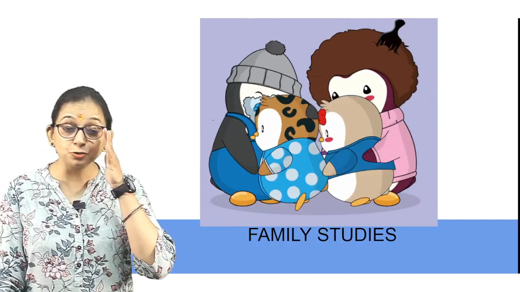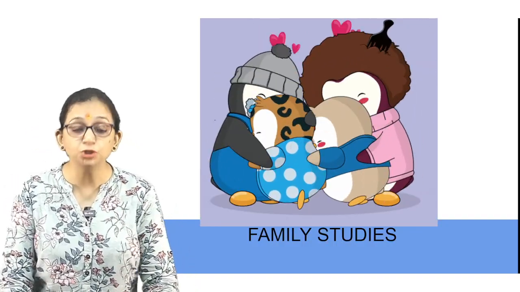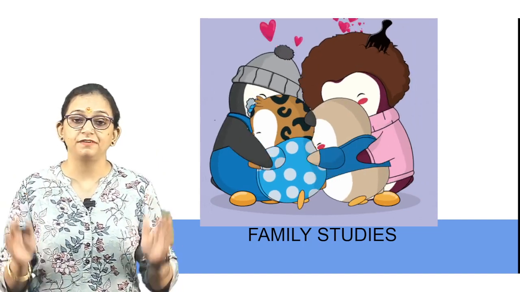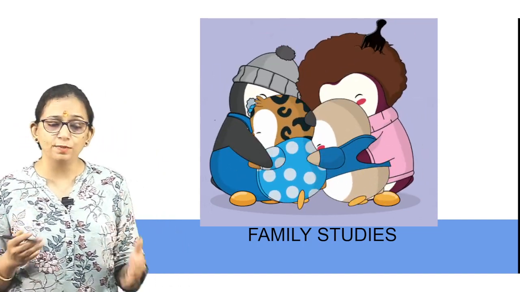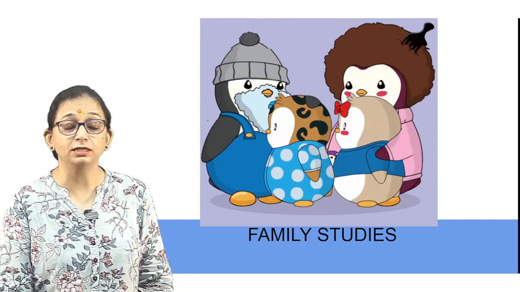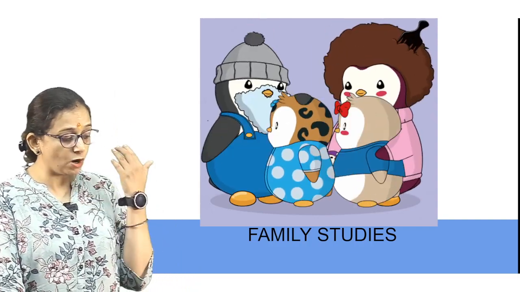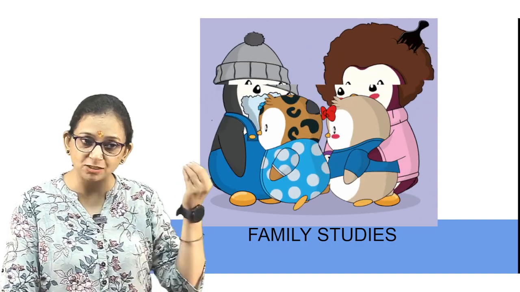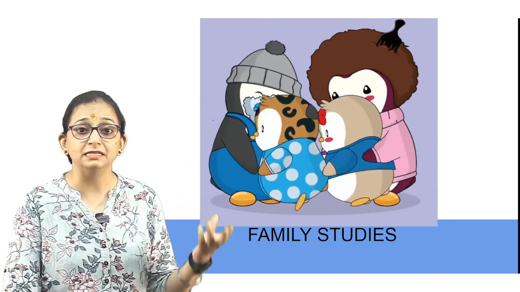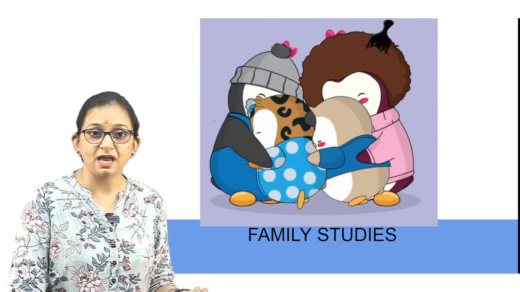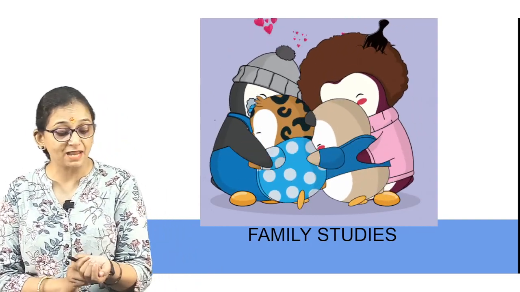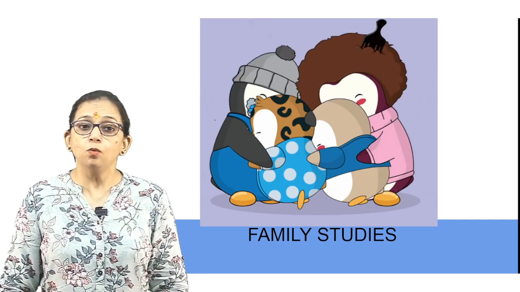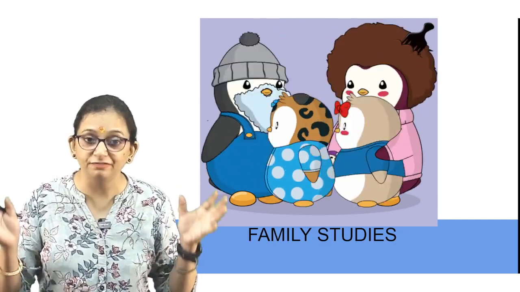Hi students, and today we'll be starting upon a new chapter which is dynamics of marriage and family relationship. So all of us know basically what a family is, what are the types of families. So I don't need to explain much, but let's talk about what a family is. Now you all must be having a family, you must be having parents, some of you must be married, some of you must be having children. So you all have a family in short.